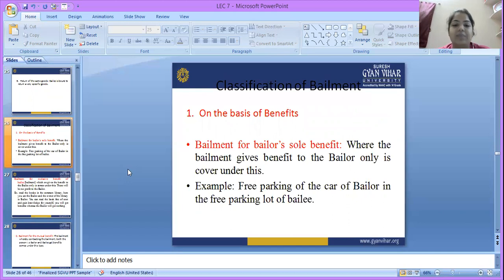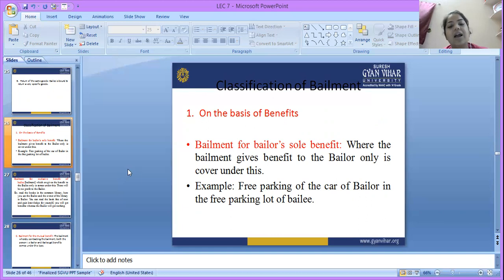Classification of bailment on the basis of benefit. First, bailment for the bailor's sole benefit. Where the bailment gives benefit to the bailor only is covered under this.